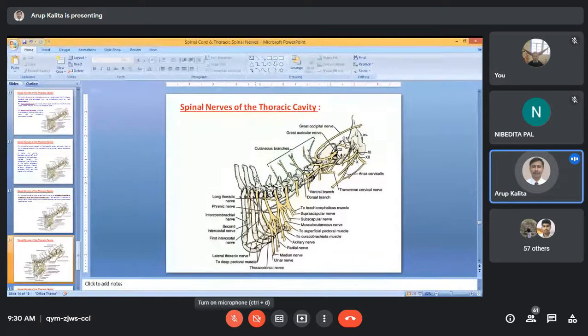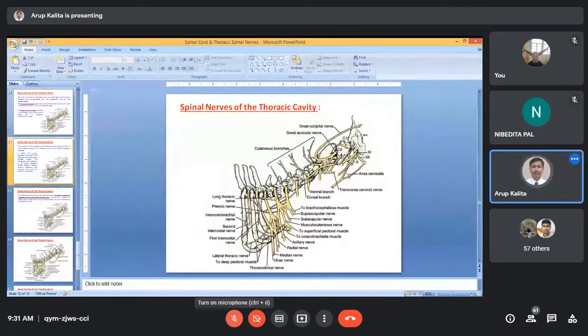This is T1, T2, T3. This is the caudal portion of T1, so this thoracic spinal nerve is T1. This is T2, and similarly you will get T3. These are the thoracic spinal nerves. Now if you see the spinal nerve here, you will get a dorsal branch and a ventral branch. This is the ventral branch, and the dorsal branch will supply this region.